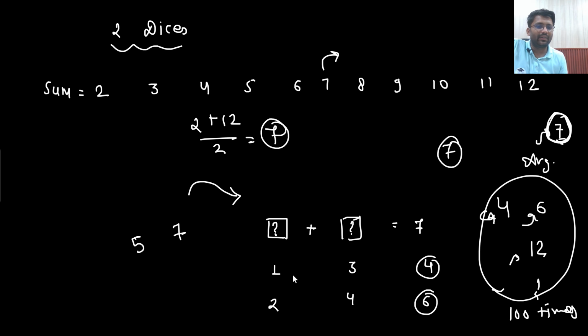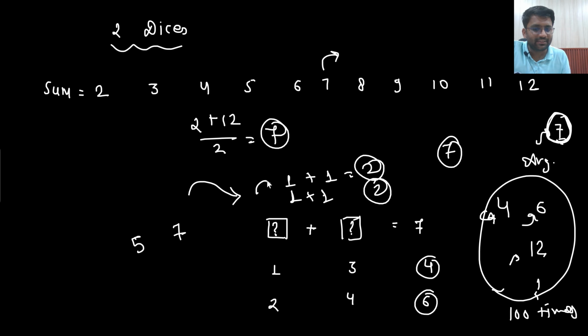Someone would say, sir, it would depend on luck. Then it might happen that one guy is rolling it and he is getting 1, 1 again and again. Every time he gets the addition to be 2, so the answer would come out to be 2. Yes, it may happen, but there are very few chances of this. There is very low probability of this.